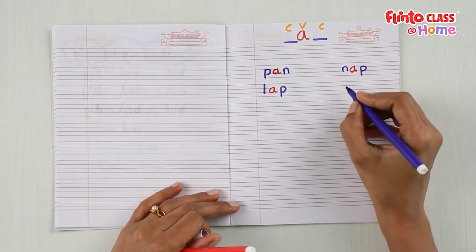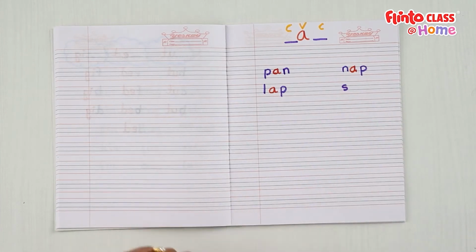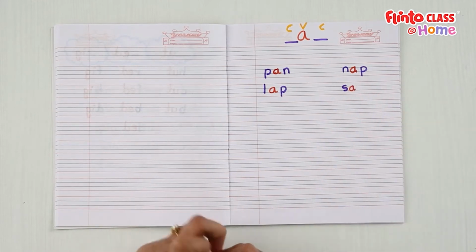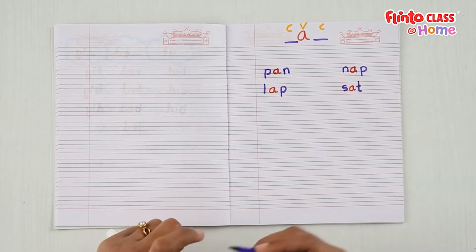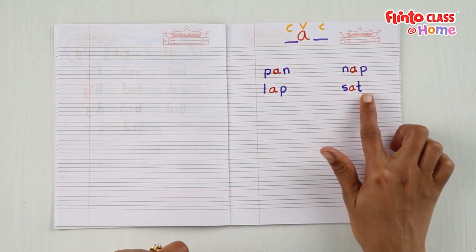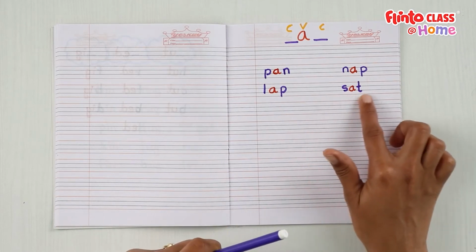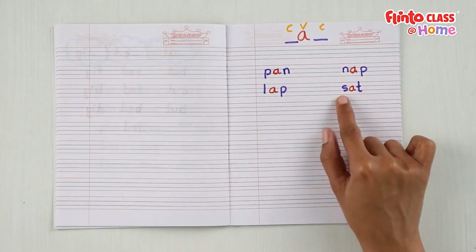This word is going to start with this consonant. What is this? S. Yes. Then we have A. Then let's add T. What is this word? This word is S-A-T. Sat. Sat is you sit down, but you did it yesterday or a long time ago. We will call it sat. So this is sat.